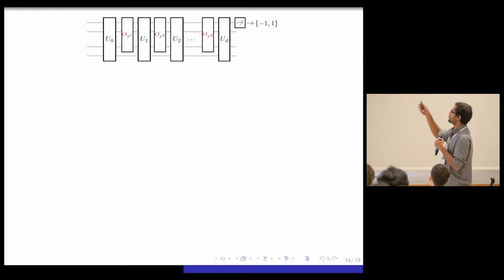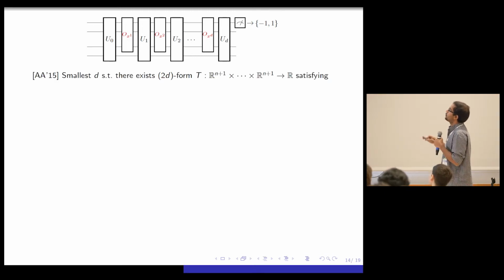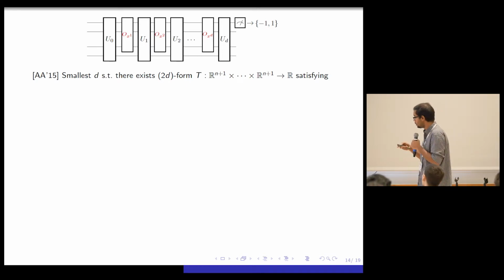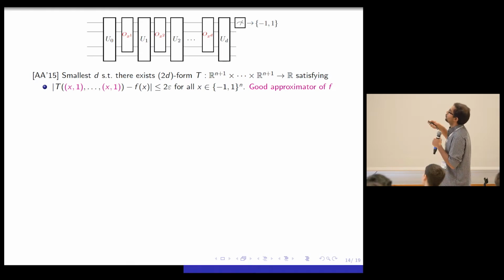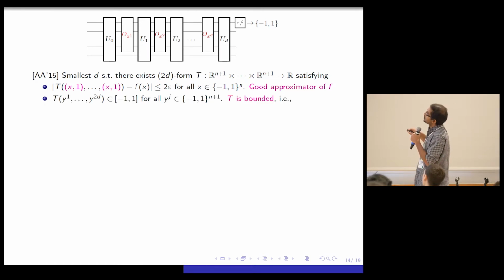So this was what Aaronson and Ambainis did. They looked at this quantum query algorithm, which had oracles for different strings x_1 to x_d. And just recapping their notion, block multilinear degree, you just want the smallest d for which there is a 2d tensor that satisfies this. It takes 2d copies of R^{n+1} and gives you a real number. And it satisfies that when these oracles are the same x, it should be close to f(x). That is, it is a good approximator of f. And secondly, this tensor, when you feed in arbitrary bit strings y_1 to y_2d, should be a number between -1 and 1. That is, T is bounded.